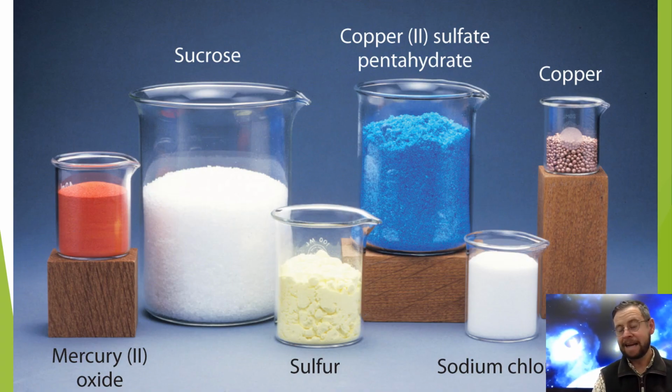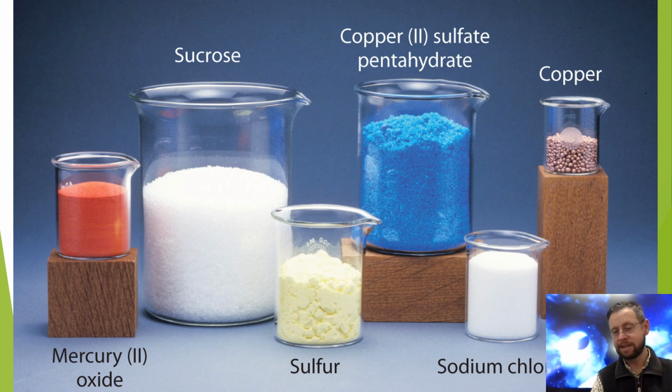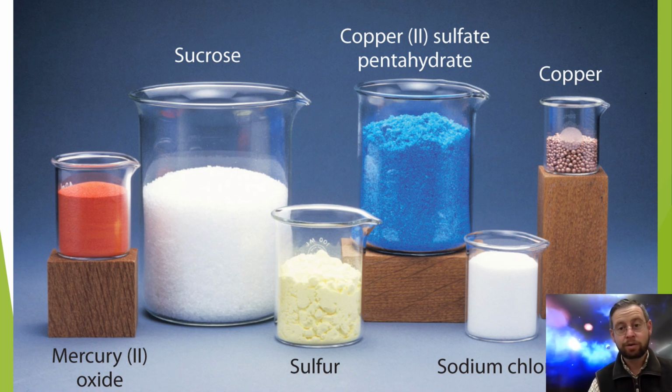So the mass of 1 mole might increase down the periodic table, but actually the number of particles that are in that mole remains exactly the same. Now, if I got a mole of multiple different substances, like in this picture here, they might fill up different volumes, but this is down to the density of those substances. It has nothing to do with the number of particles. There's not more particles in the one that's more voluminous. That's to do with how close together the particles are packed. Trust me, 1 mole contains 1 Avogadro's number of atoms.